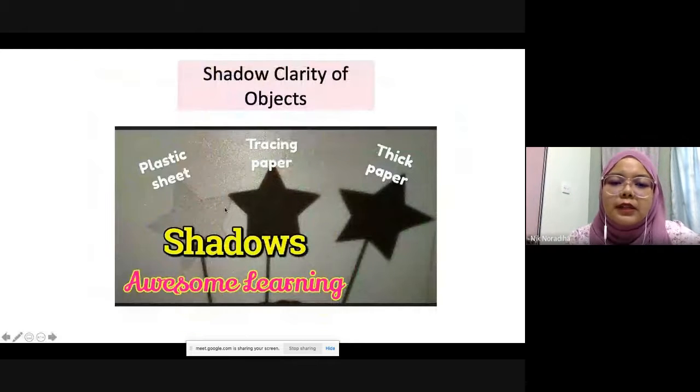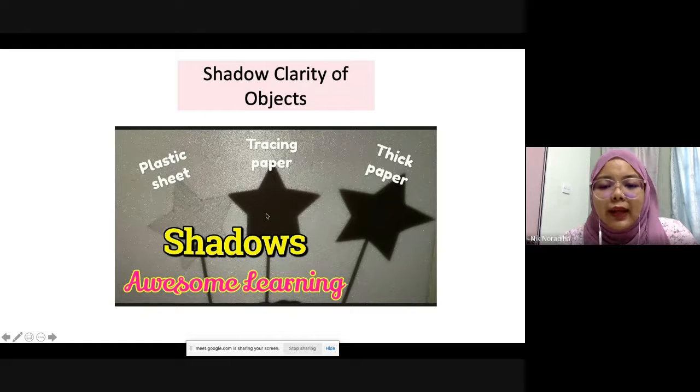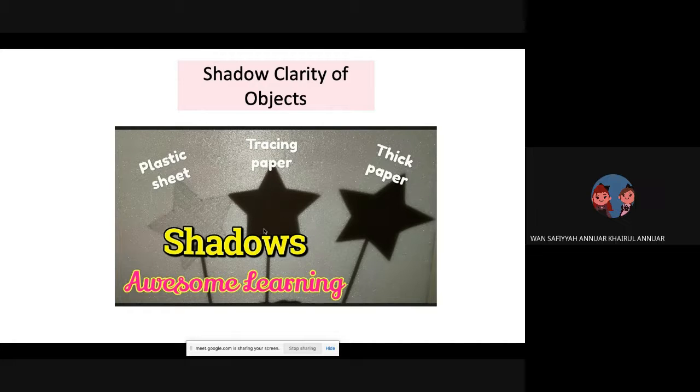Okay? So now, clarity of shadow. Among all those three objects, opaque, transparent, and translucent, they affect the shadow that is formed. When those three types of object block the light, they will affect the clarity.